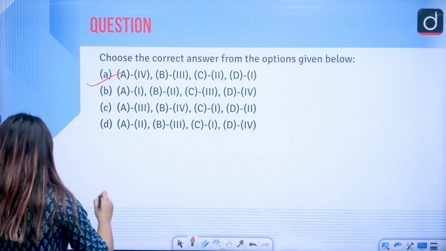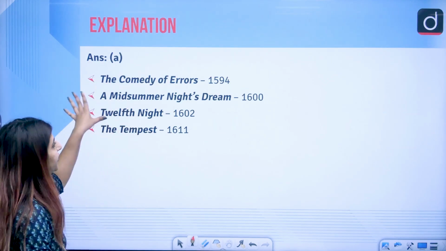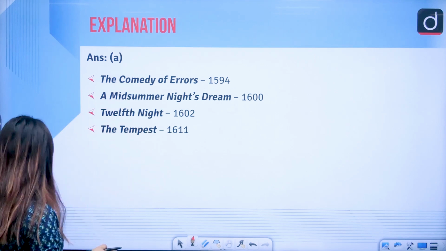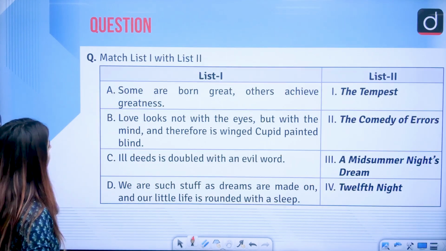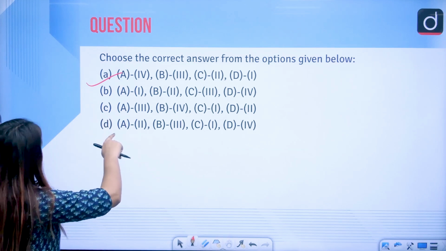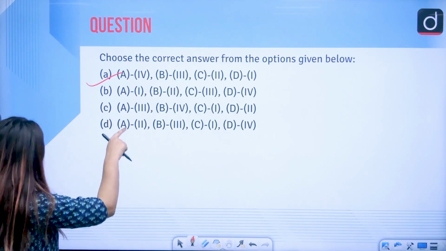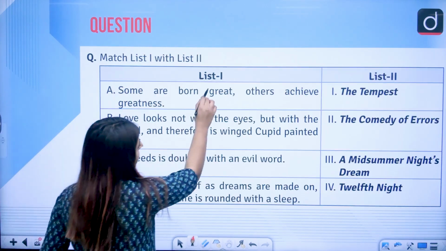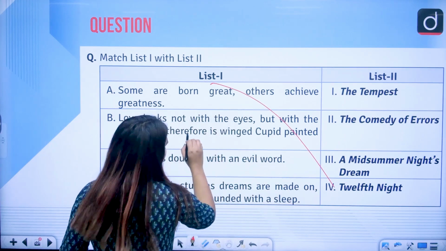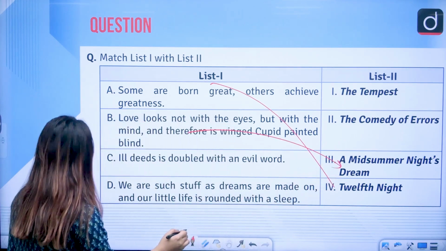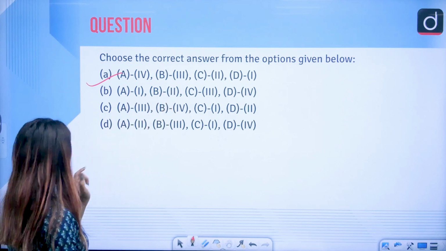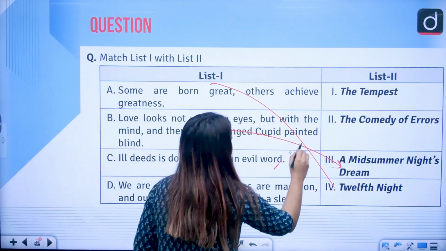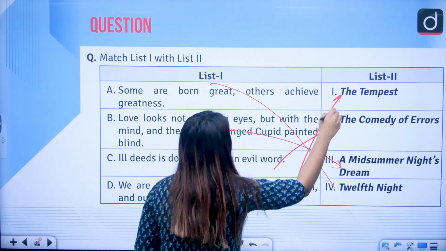Let's just see what year we have here, right? And of course, we had the answer as A only. So, A4, B3, C2 and D1.